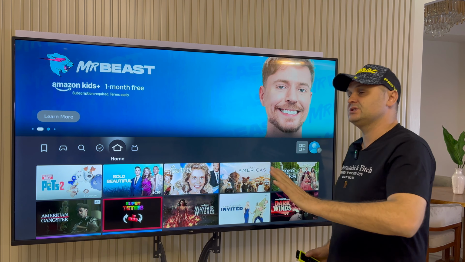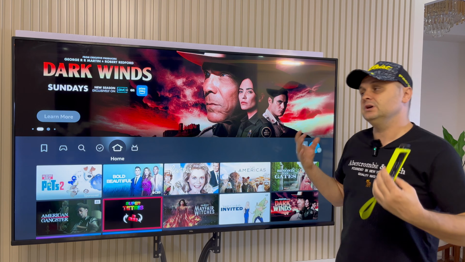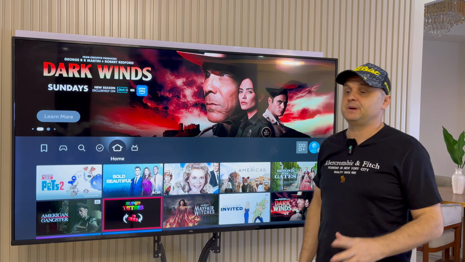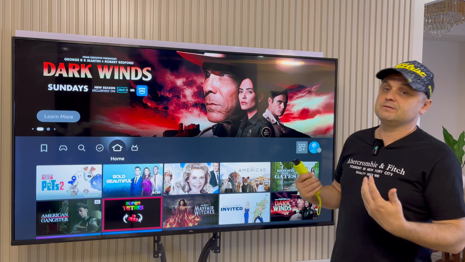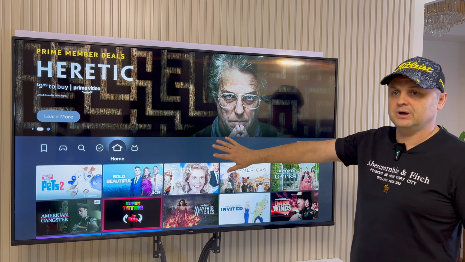So I'll show you how to install this app, and I'll show you how to access all the other apps within the unlinked store to get your Firestick fully loaded. This is a better experience than Netflix, Kodi, or whatever you might have now. This is going to give you full access to everything. Just follow along and I'll show you how to do this.